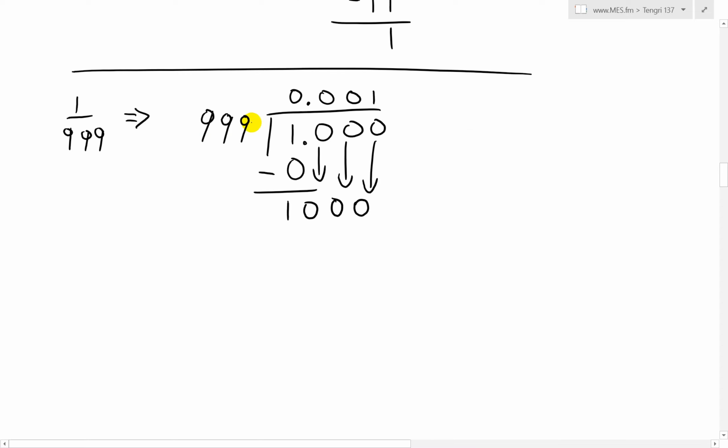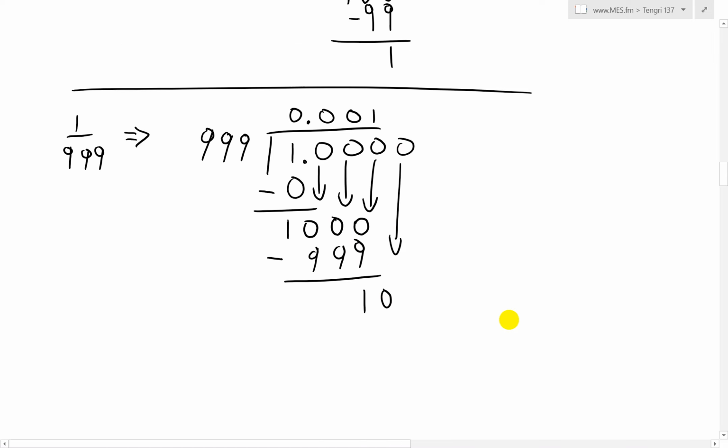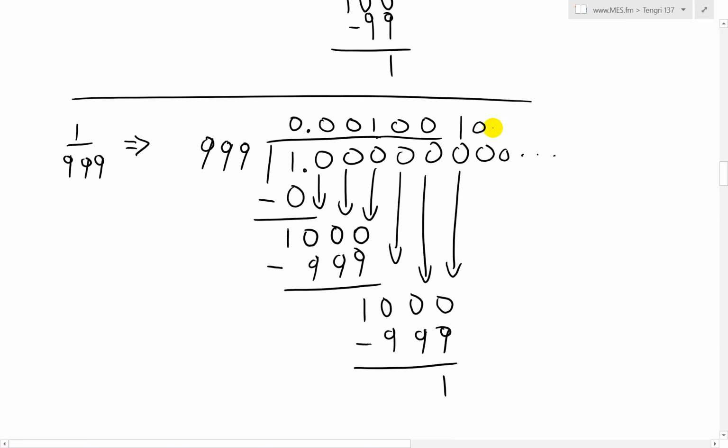And then 999 multiplied by 1, we get 999. When you subtract, 1,000 minus 999, that's just 1. And then the same pattern occurs. Put a 0, 999 goes into it 0 times. Put another 0, that's 100, it goes into it 0 times. And then you put another 0, and there's 1,000. 999 goes into it once. Subtract, this becomes 1. And then same thing, we keep going on, 0, 0, 1, 0, 0, 1, and now we have a repeating pattern of 3 digits. It goes 0, 0, 1, etc. So this is 3 now.